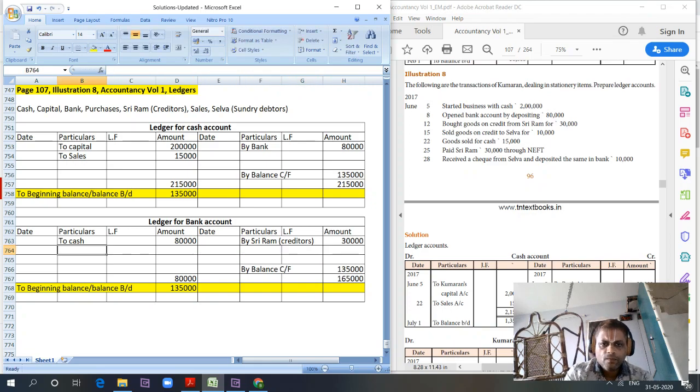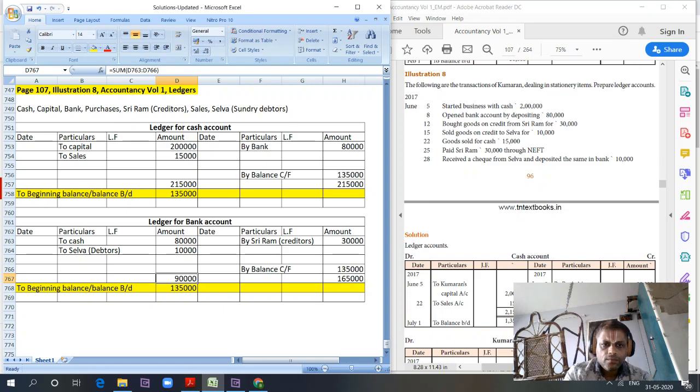Then next transaction is received a check from Selva and deposited the same in bank. So this is debtors making payment. So bank account to sundry debtors account, to Selva debtors, 10,000.